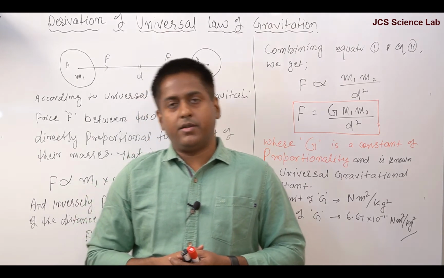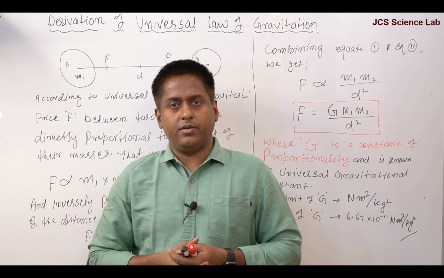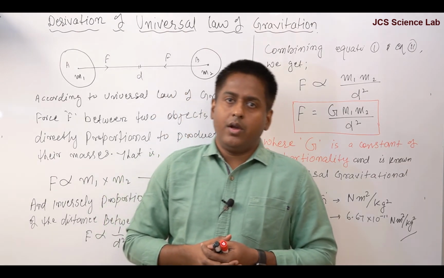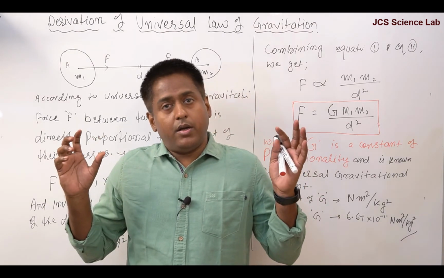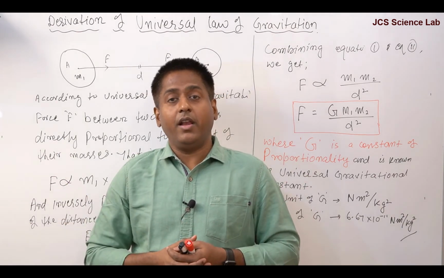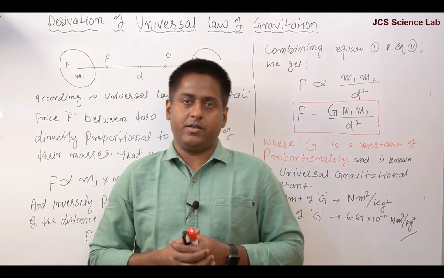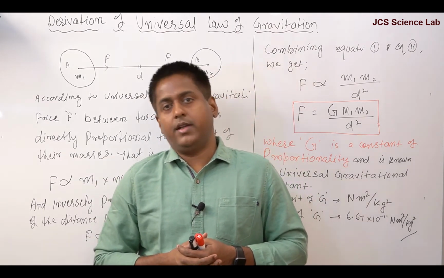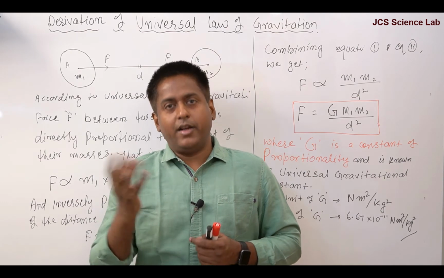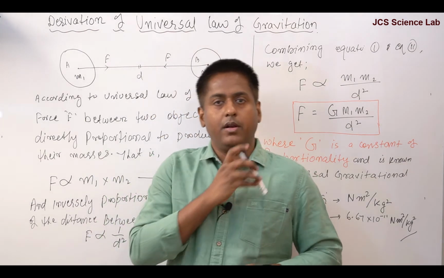So the answer is because the gravitational force is very, very weak force. So the acceleration produced in the object is invisible, especially the smaller objects, smaller masses. But if you want to see the acceleration because of gravitational force, then very simple, I will show you.